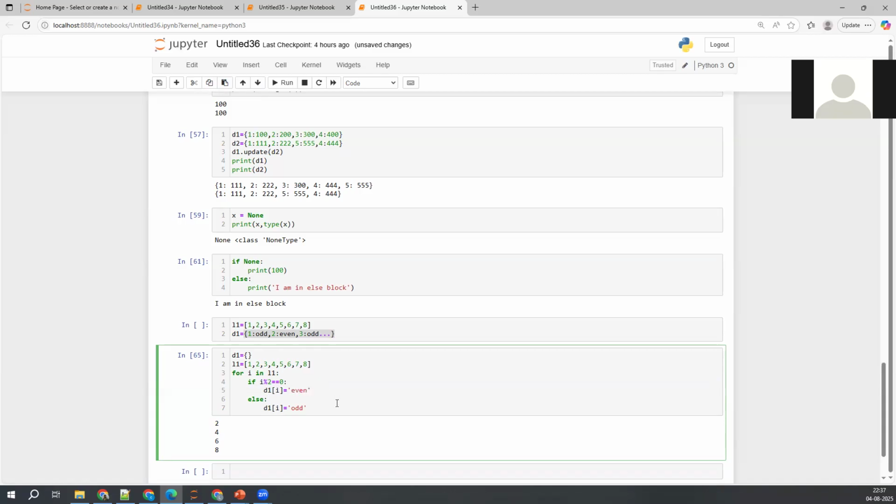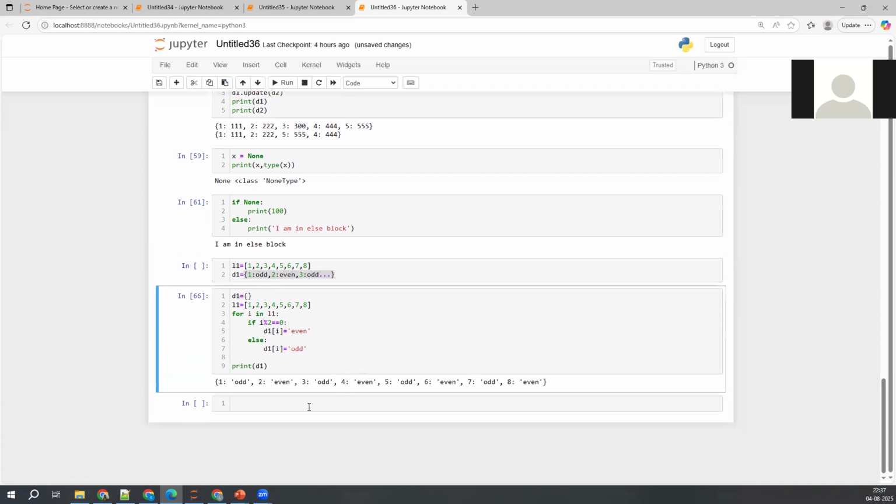You're done. Now I want to print the dictionary after the full iteration. Print of this dictionary, D1. What is it giving here? Is it giving the same result or not?